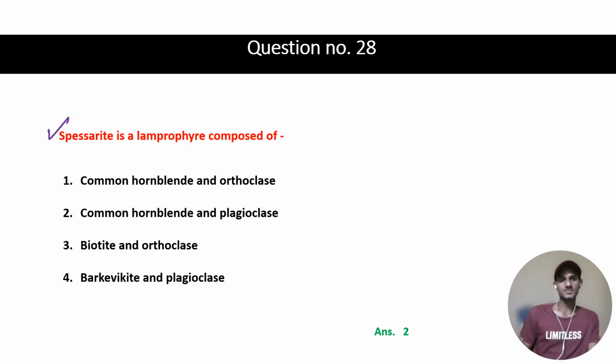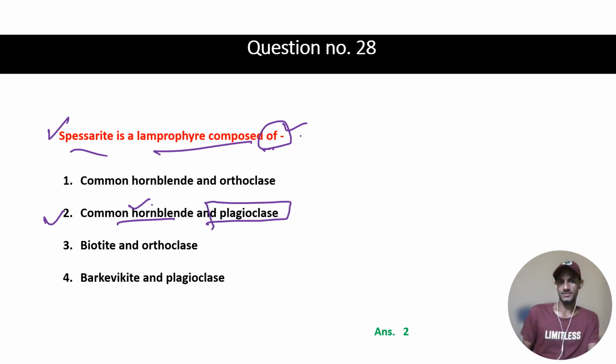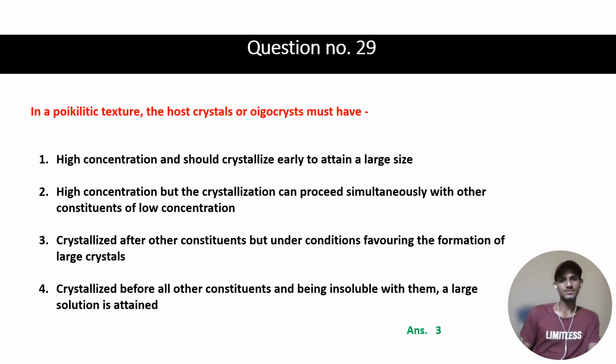Another question: spessartite is a lamprophyre which is composed of what? Lamprophyre is classified into various types based on the mineral composition present. Here spessartite is present when your lamprophyre commonly has hornblende and plagioclase. Second option is your right answer. You can see all of these classifications are given in the J.D. Winter book. Then the 29th question is: in a poikilitic texture, host crystals or oikocrysts must have.